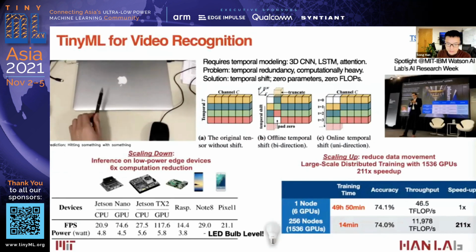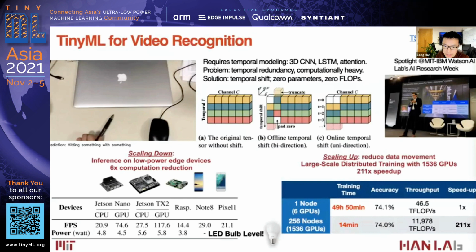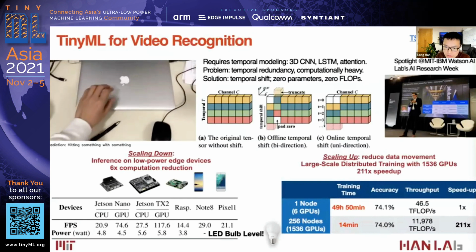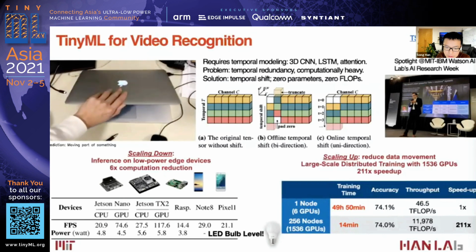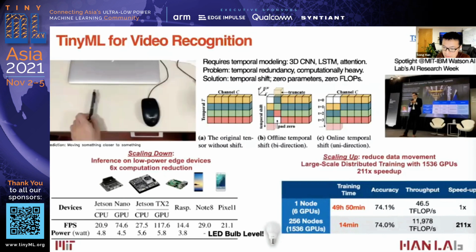And also we can scale up the distributed training using 1,536 GPUs, reducing the training time from 49 hours to only 14 minutes.